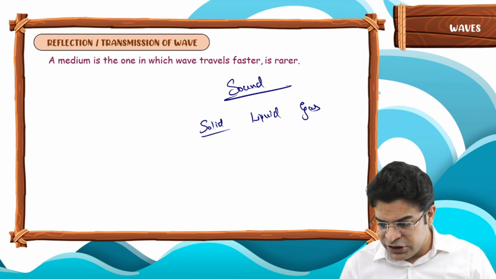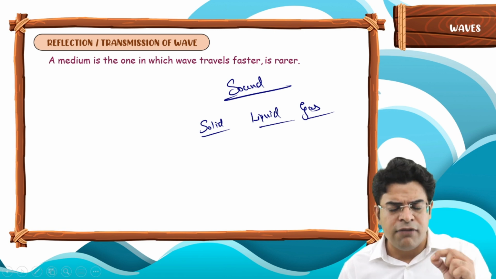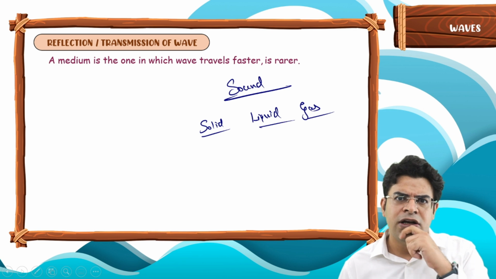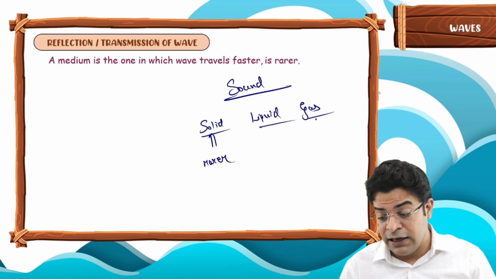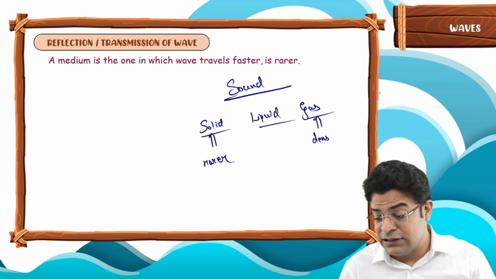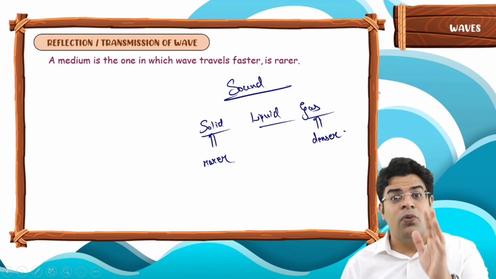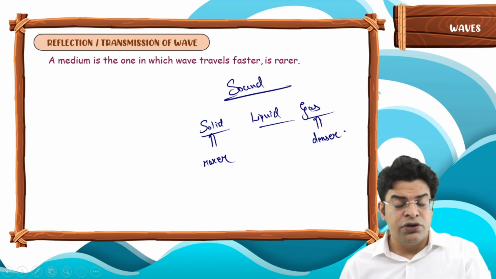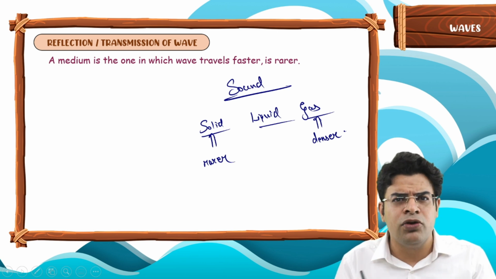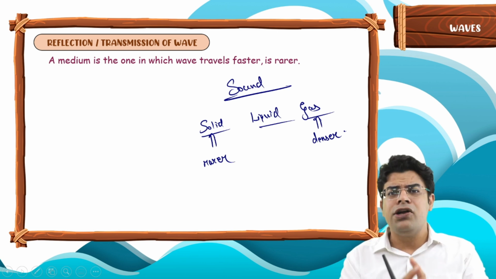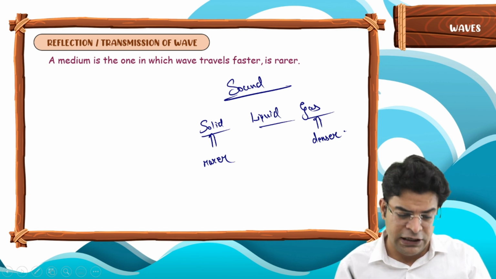Out of these three, sound travels fastest inside the solid, so solid will be the rarer medium for sound, and gas is the denser medium for sound. Why? Because inside gases the sound travels slowly. So the first thing you should know is on which basis we call a particular medium rarer or denser: a medium is said to be rarer if in that medium the wave travels faster.